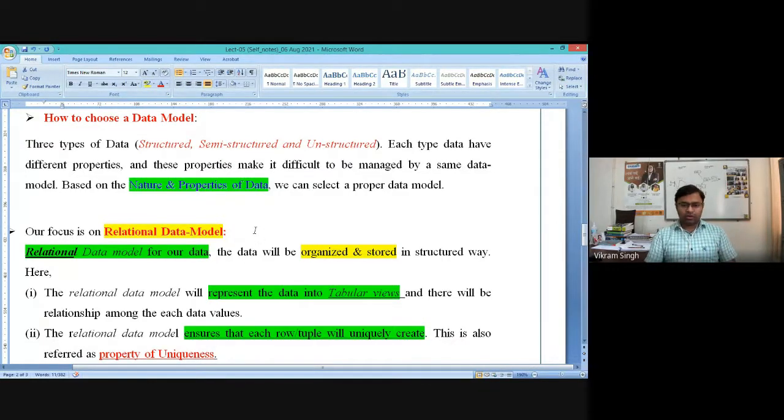So whenever we are given a task to design a database using the relational data model, we need to understand what effect it will have, and what rules and conditions will be imposed in the case of the relational data model.